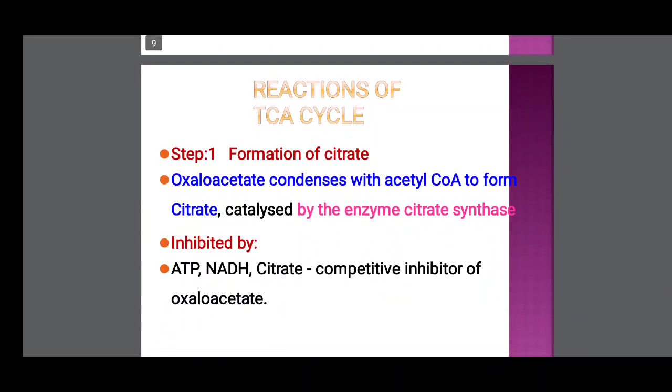So reaction of TCA cycle. The initial compound is the acetyl coenzyme A, we know. First step, what happened? Oxaloacetate condenses with acetyl coenzyme A to form citrate, catalyzed by the enzyme citrate synthetase. What is the first reaction? Oxaloacetic acid combined with acetyl coenzyme A to form citric acid in the presence of citrate